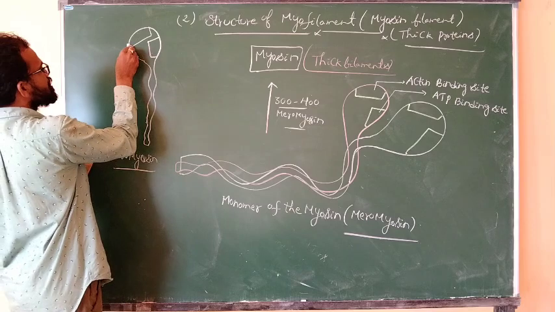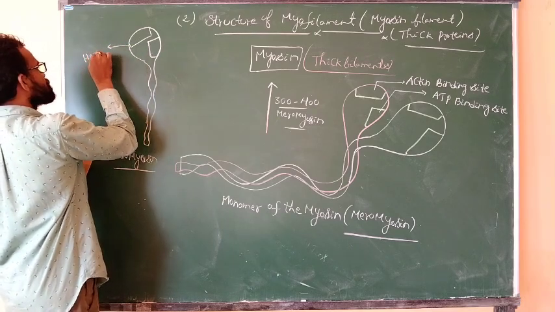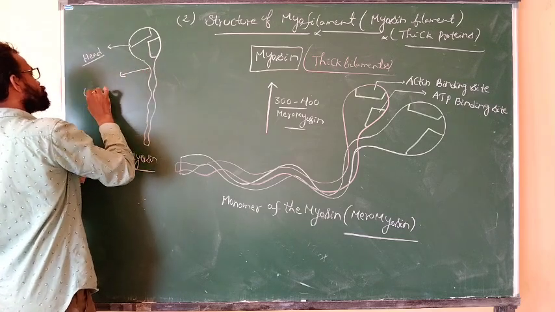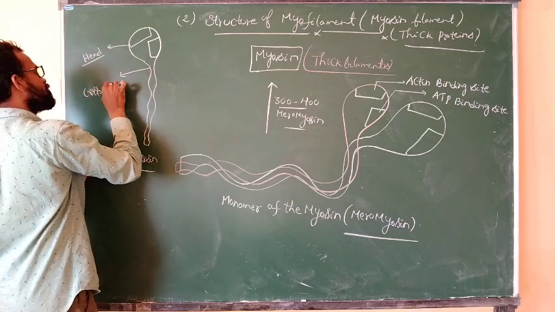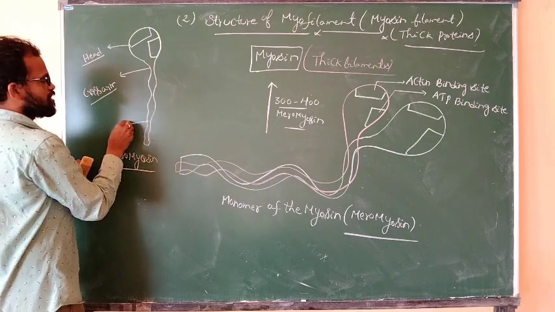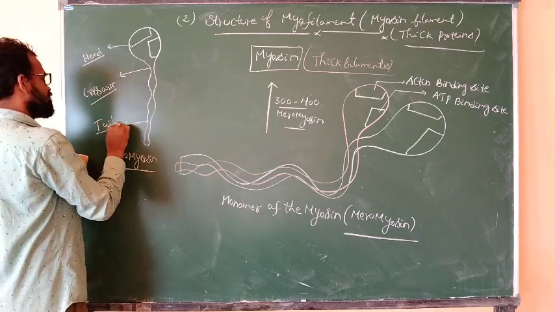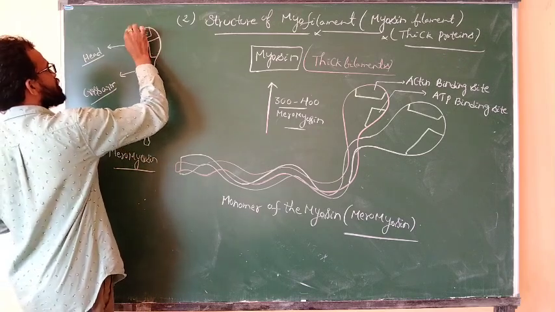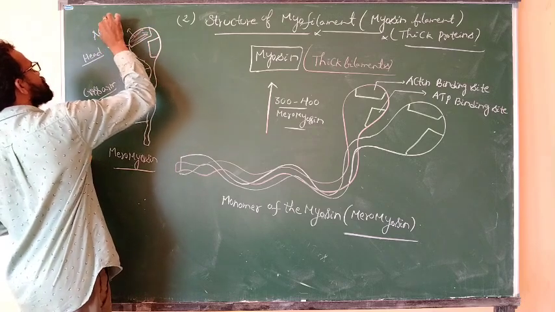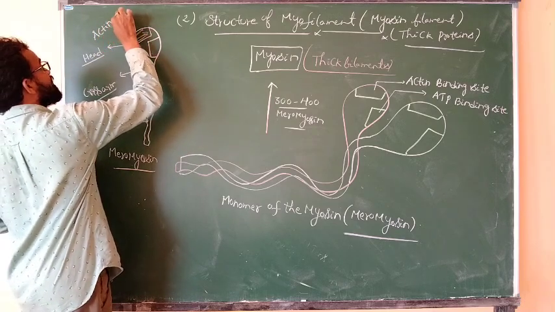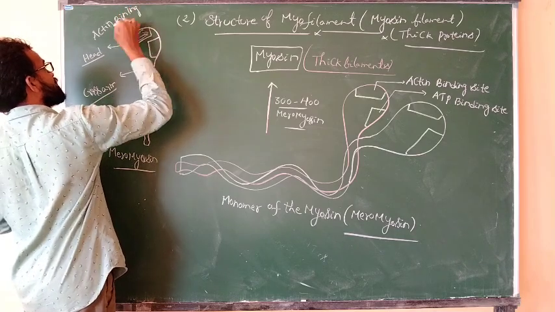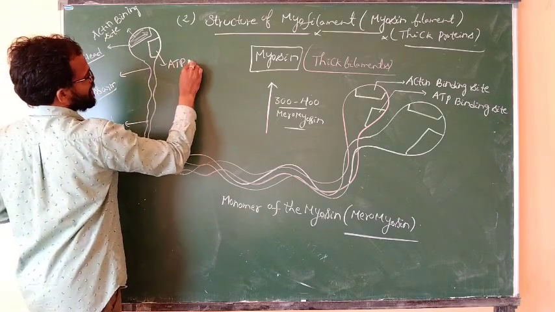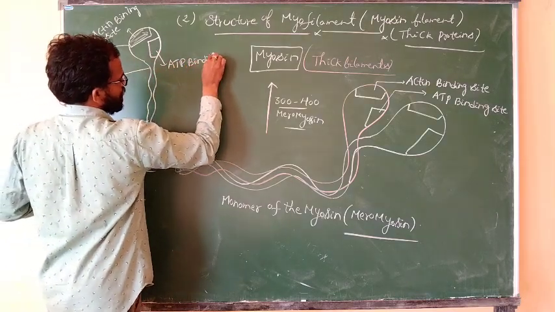Meromyosin. It is nothing but head. The second one is the cross arm. The third is the tail. The first, this entire part, is the actin binding site. The actin binding site is also the ATP binding site.